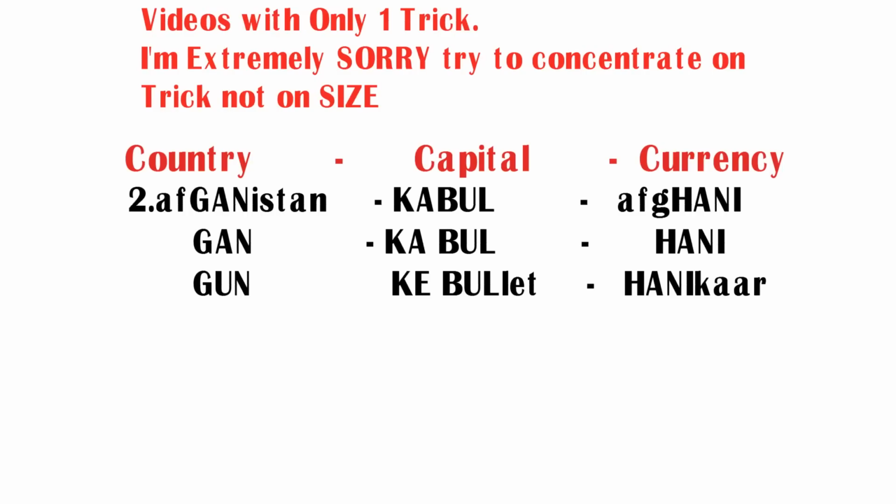If you observe the word Kabul, the last three letters are BUL. By using these three letters, I made a word bullet. If you observe the word bullet, you can see three letters BUL. So try to remember bullet as Kabul. Coming to the currency, if you observe the word Afghani, you can see four letters HANI. By using these four letters, I made a word Hanikar.